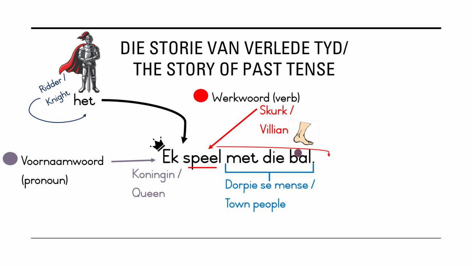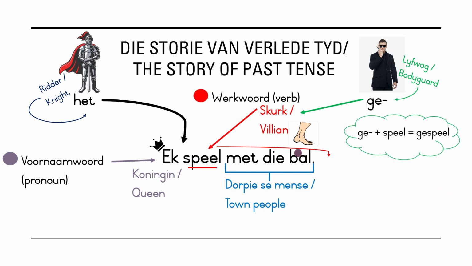So the second important person is ge. And ge is called our bodyguard, ons lijfwag. Ge needs to be attached to the villain to make sure that he can do no harm and that he stays out of trouble. Let's see how. When we put ge and speel together, we create a word, gespeel, which already takes us back into the past. Because ge means something that already happened.